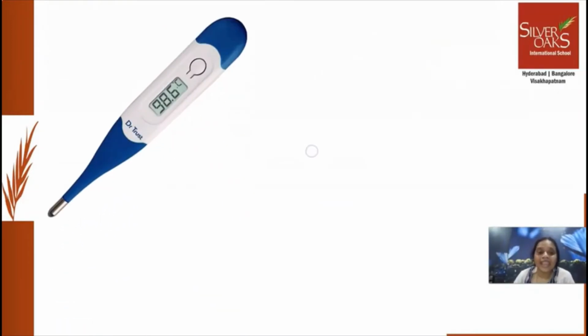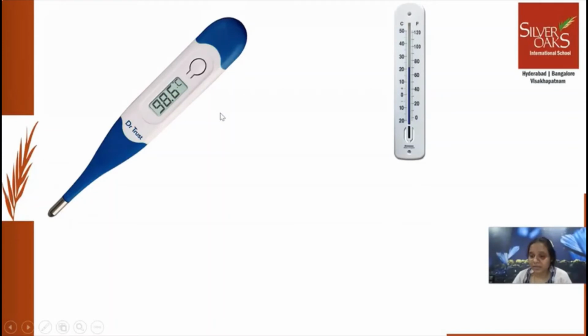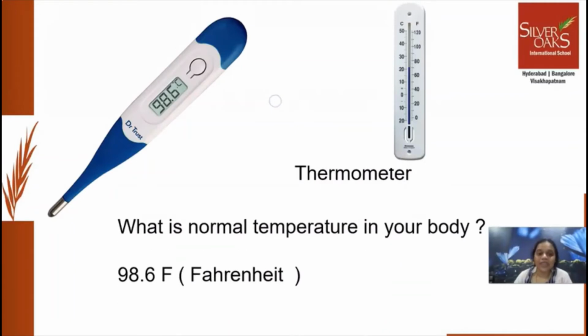Now, what is this? I know, it's a thermometer. With the thermometer, we are going to check our temperature. If you see on the thermometer, there are some numbers. It is 98.6 degrees, and we say it as Fahrenheit. And there are many varieties of thermometers over here, right? And these are thermometers. Now, there is an important thing to know about the thermometer and temperature. What is the normal temperature in your body? It is 98.6 Fahrenheit, we say. If it is 98.6, it's fine.